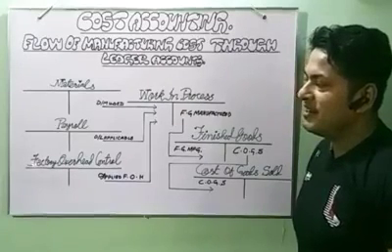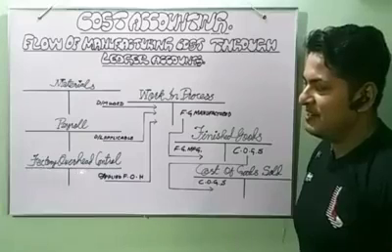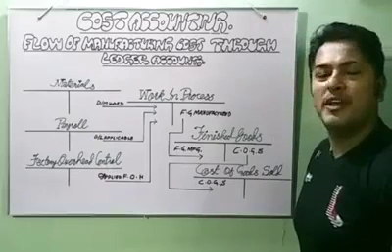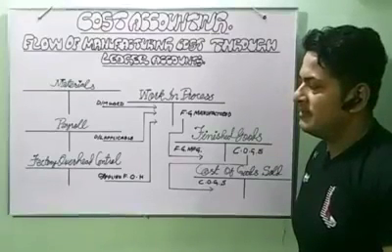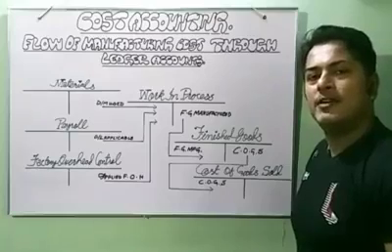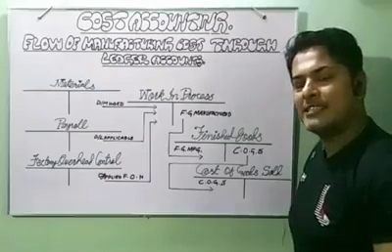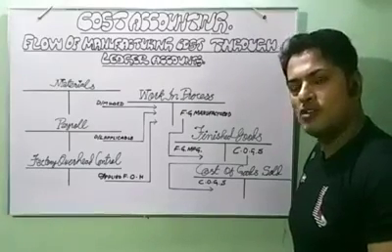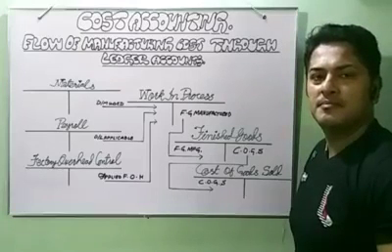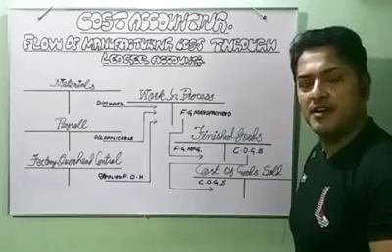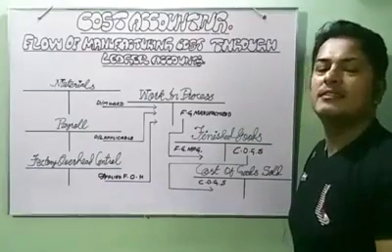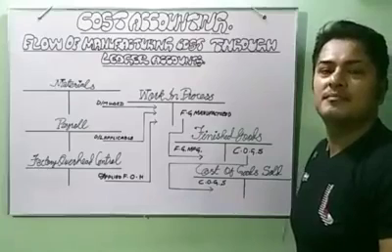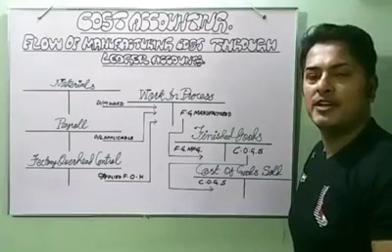Now, moving over to the next ingredient, factory overhead control. Factory overhead control means all expenses, all costs which have been incurred in the premises of the factory during production.